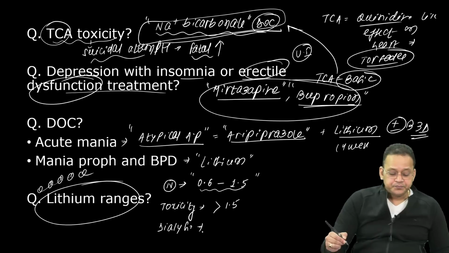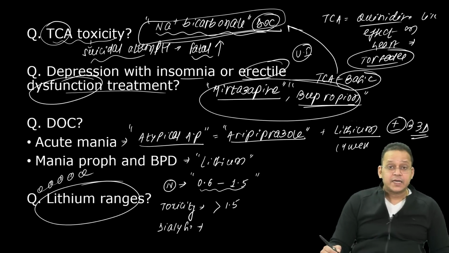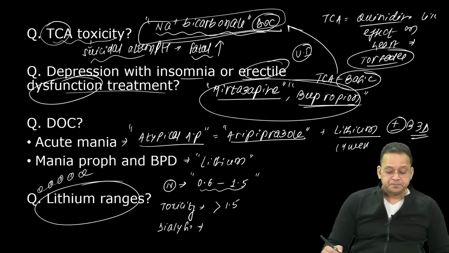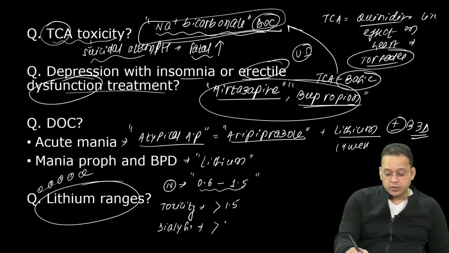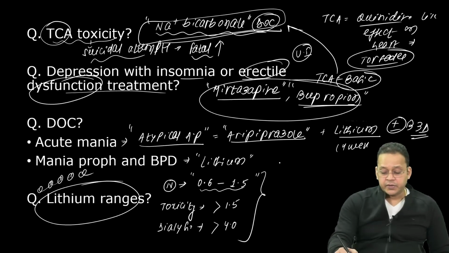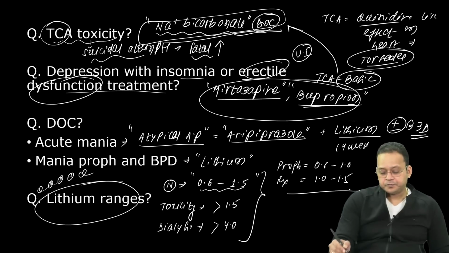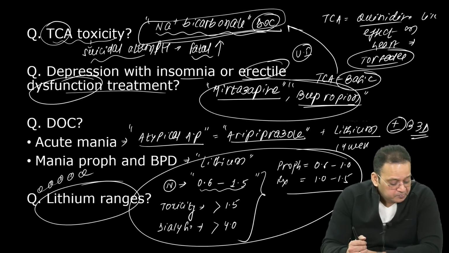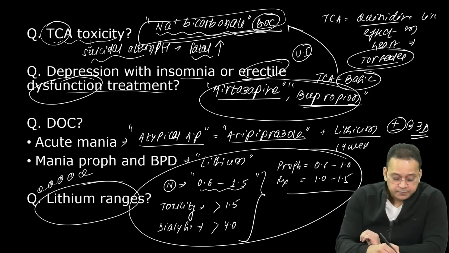Dialysis, when is it done? Come on, quickly. Toxicity is more than 1.5. Dialysis is done at more than 4.0. So remember this, these are the three important ranges. And if I divide it for prophylaxis, it is 0.6 to 1.0. For treatment, it is 1.0 to 1.5. So remember, these ranges are frequently asked.